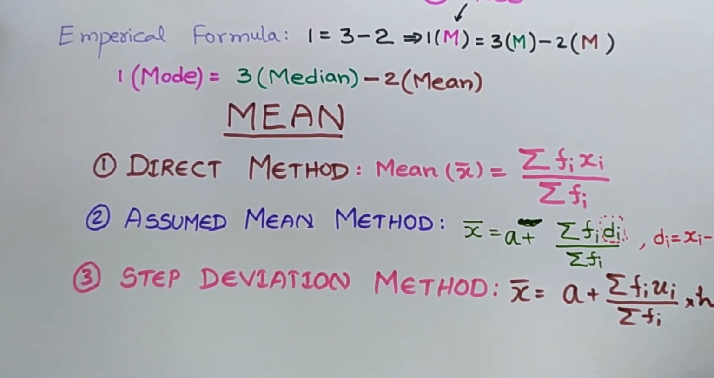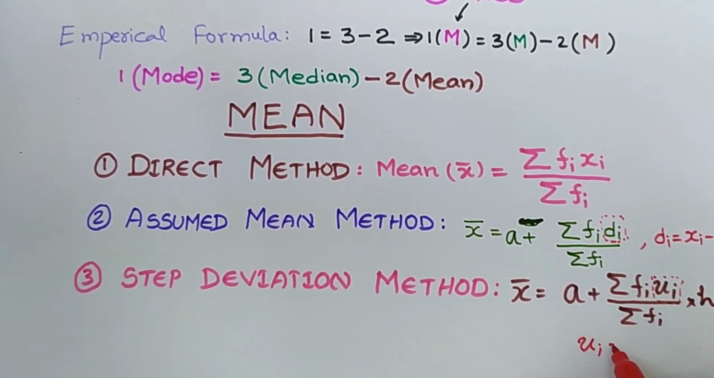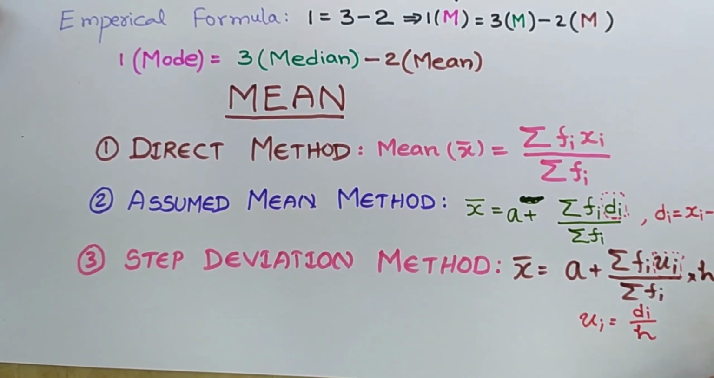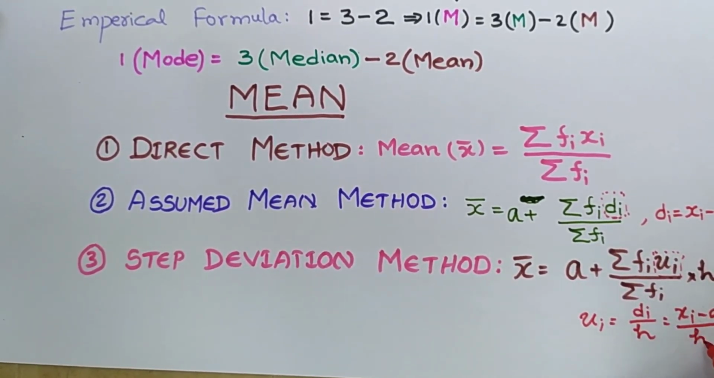Same way, here you see ui. Here ui is nothing but this di by h. Di by h. As we know, di is already xi minus a, so ui is xi minus a by h.